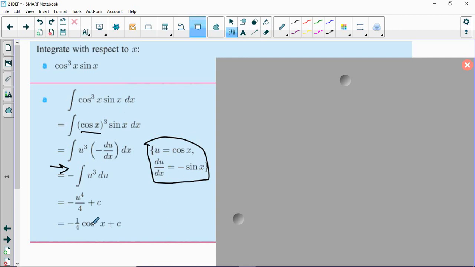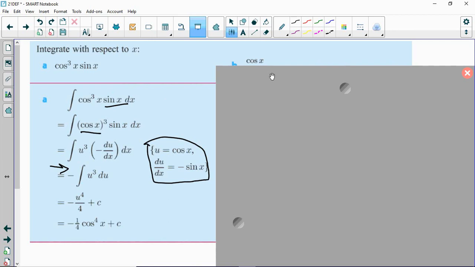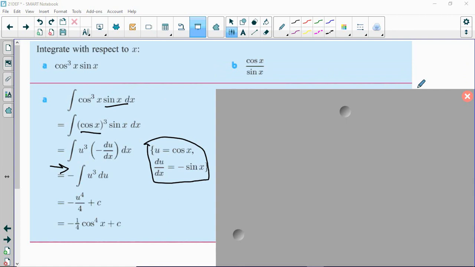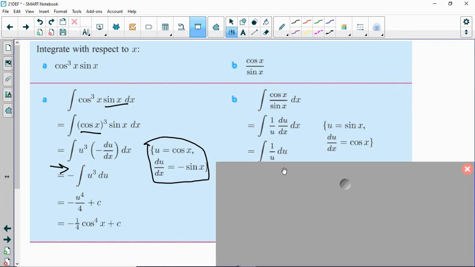Sines and cosines can be a little tricky because you may immediately latch on to the sine and say, oh, well, the derivative of sine is cosine, so I should set u equal to sine. Well, no, not really. Again, you really want to try to find an inside function when you're doing this. Or, in the next example, you want to choose a denominator. And I'll talk to you in a minute about what your strategy should be for choosing your u. But in this case, we actually do want the u to be the sine. So we're going to set u equal to sine of x, and du is equal to cosine of x.